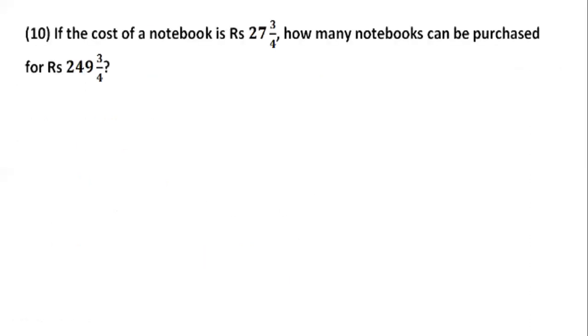Okay. Next is cost of one notebook is rupees 27 3 by 4. You are going to do this right now. How many notebooks can be bought for rupees 249 3 by 4? Children, the same thing. First of all, find out whether to add, subtract, multiply or divide. For one notebook, the cost is rupees 27 3 by 4. How many notebooks can be bought for rupees 249 3 by 4?